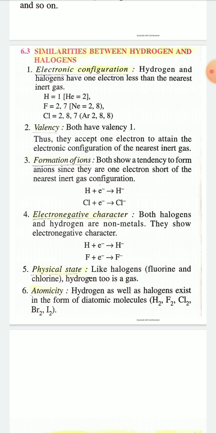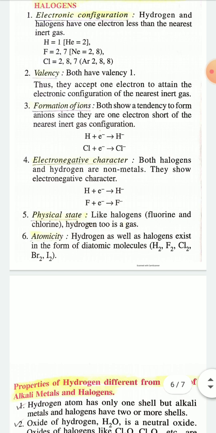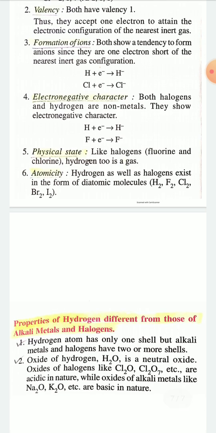They can attract electrons towards themselves, forming negatively charged anions. In physical state, like the other halogens fluorine and chlorine, hydrogen is also a gas. And in atomicity, hydrogen as well as halogens exist as diatomic molecules, that is H2, F2, Cl2. So these are the similarities between hydrogen and halogens.